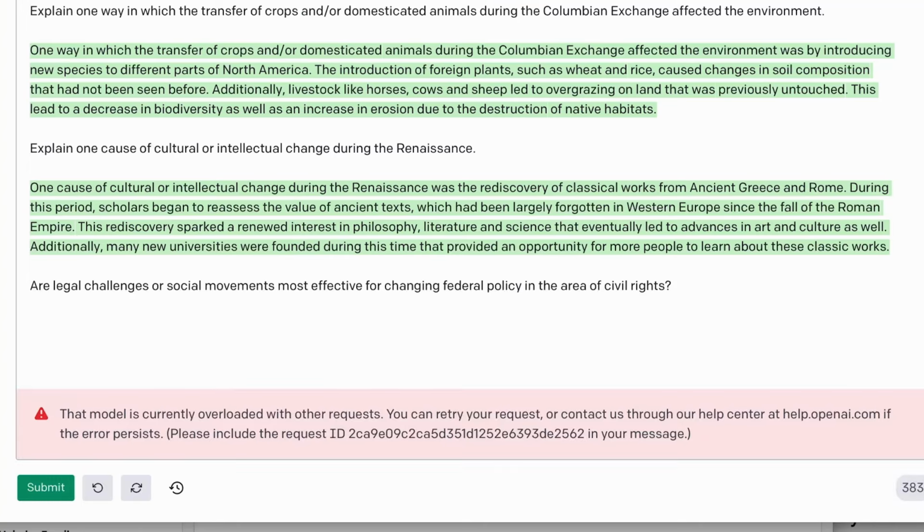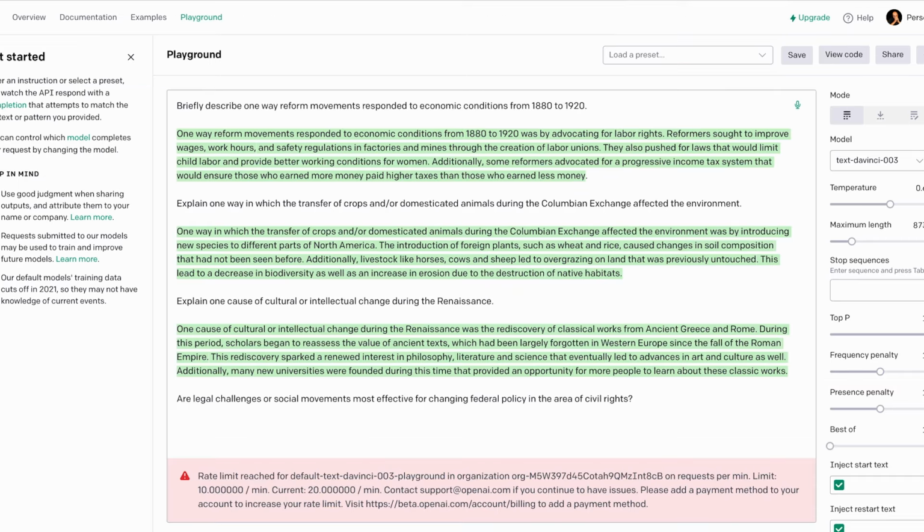Now, in the argumentative essay, it will always give you 3 documents that you have to use. In this case, it's Federalist 78, the First Amendment, and Letter from a Birmingham Jail. Now, I'm not going to put those in there. If this bot pulls information out of one of those 3 documents, I'm done. That's it. I'm out. That model is currently overloaded with other requests. Okay, let's try it again. Limit 10 minutes. Oh, guess I reached my limit. Okay, well, I'll have to do that one another time.